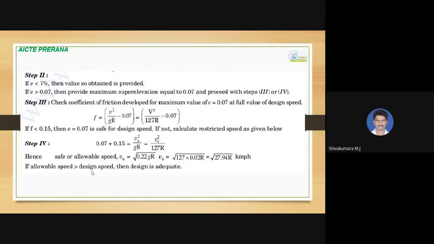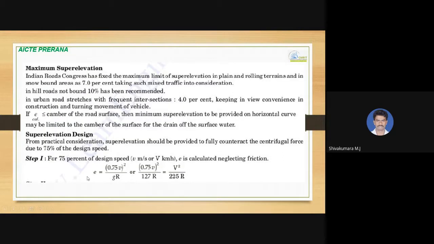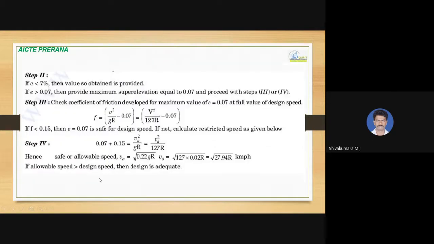In the first step, E, that is superelevation, is to be calculated, and you can check how much it is coming. In the second step, you need to compare it, whether this superelevation value is less than 7% or greater than 7%. If it is less than 7%, then the value so obtained can be provided. If it is greater than 7%, that is 0.07, then provide the maximum superelevation equal to 0.07. You cannot cross 7%. So 7% must be given, and proceed with the next steps, step 3 and step 4.